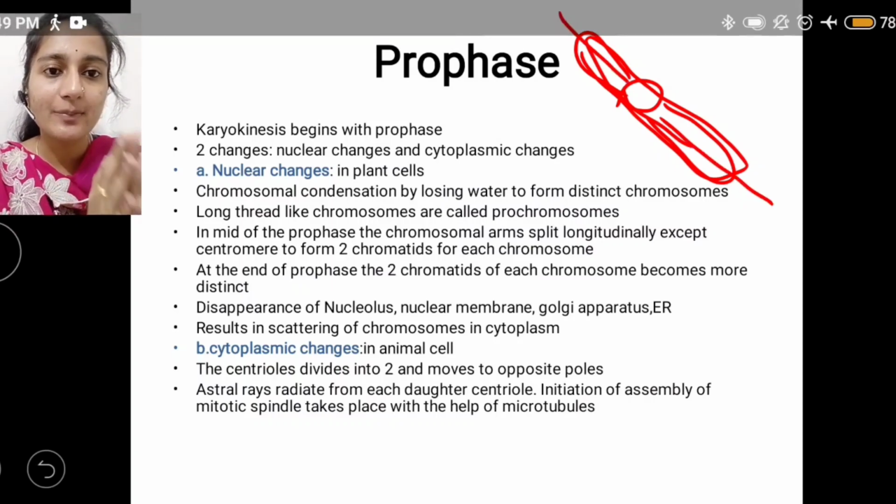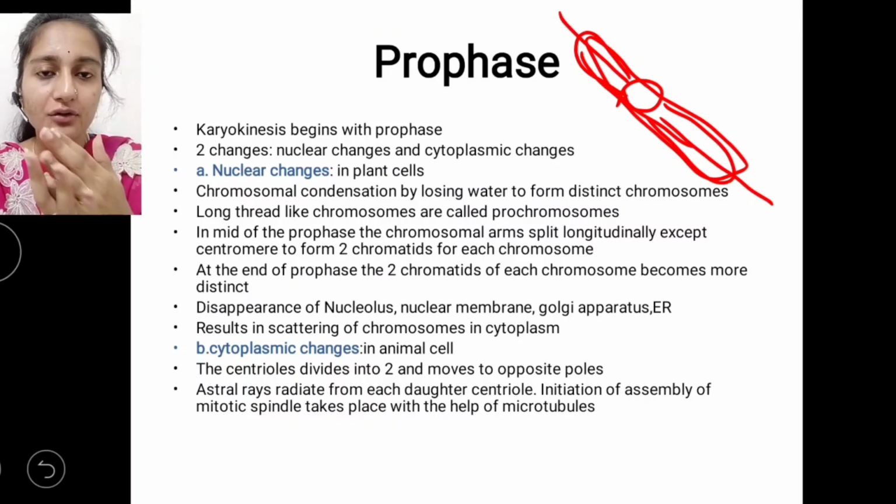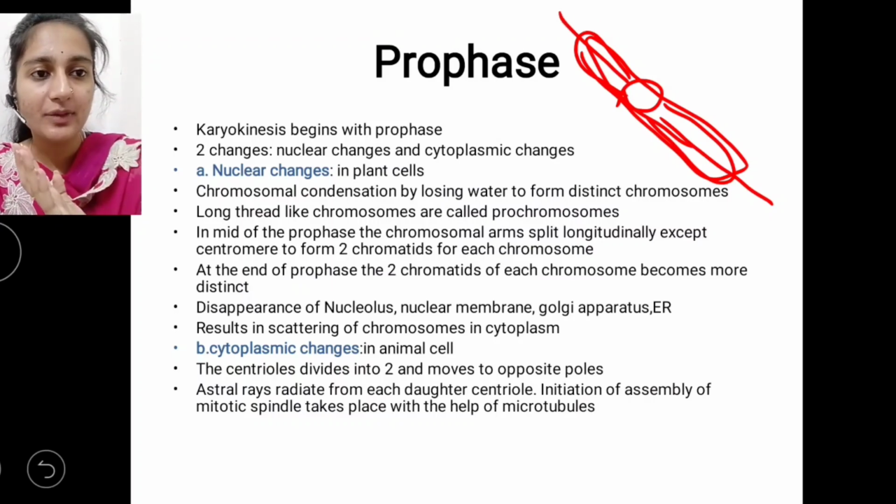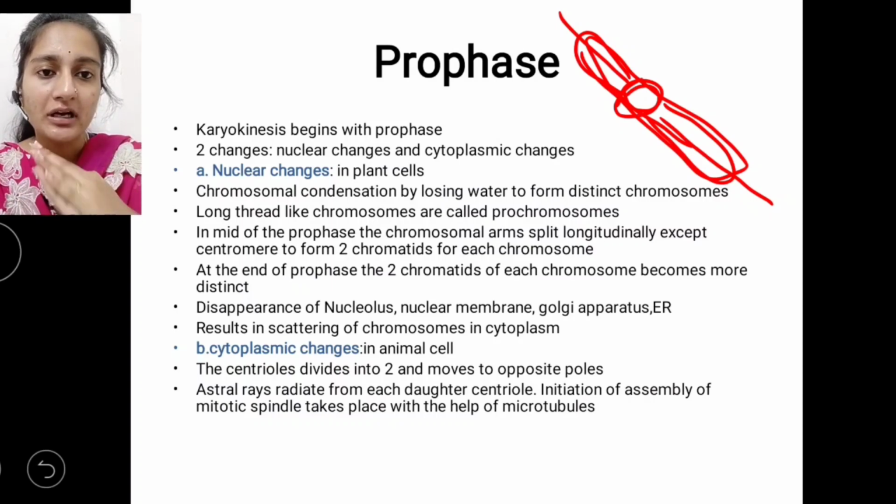The splitting is done longitudinally except at the centromere. At the centromere part we cannot find any splitting.